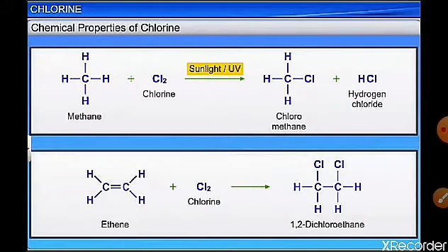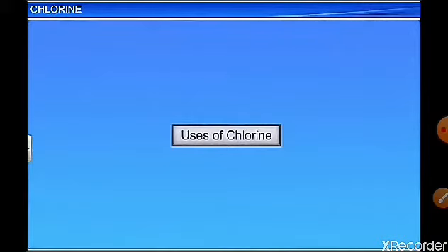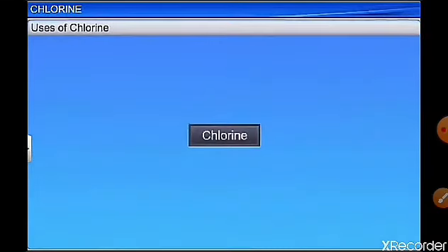Methane with chlorine in the presence of sunlight gives chloromethane. Ethene with chlorine undergoes addition to give 1,2-dichloroethane. So chlorine is a very important chemical, not only in inorganic chemistry but also in organic. Uses of chlorine. Chlorine has different applications.